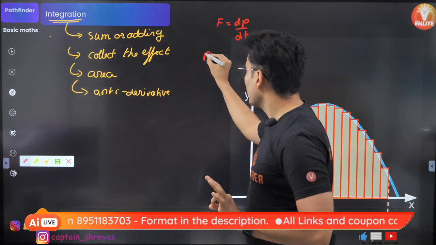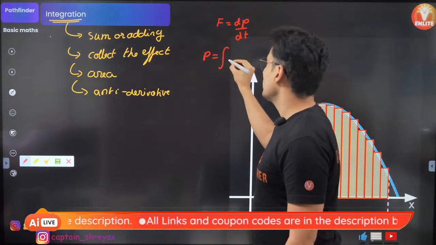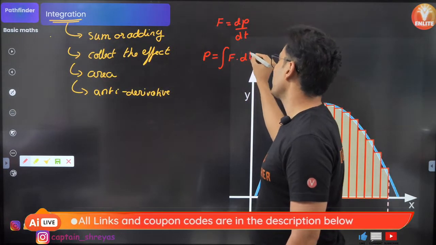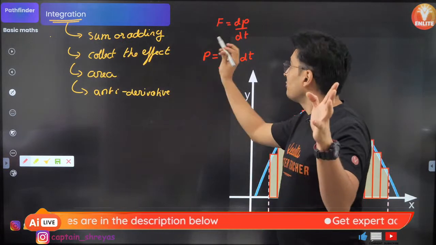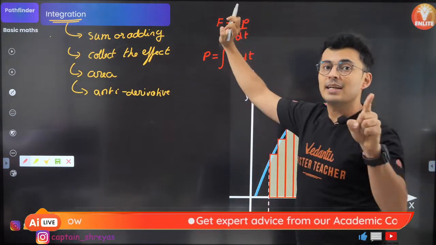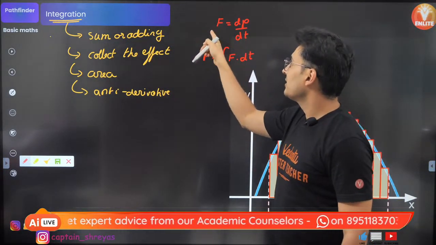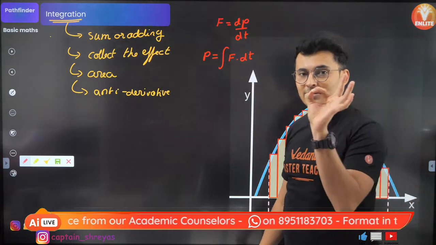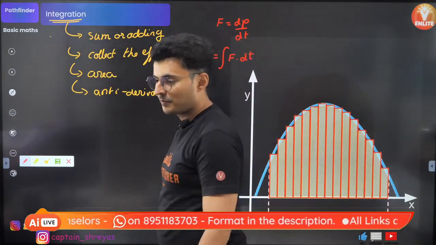So if I ask you what is momentum, then momentum is the integration of the force with respect to time. It's exactly anti-derivative. If force is the derivative of momentum, then momentum is the integration of force with respect to time. So if you take dt on the other side, you will get f dt. Integration of f dt gives you momentum itself.